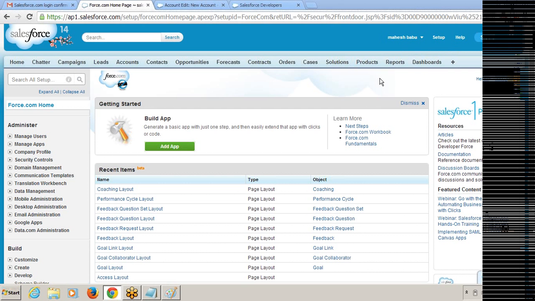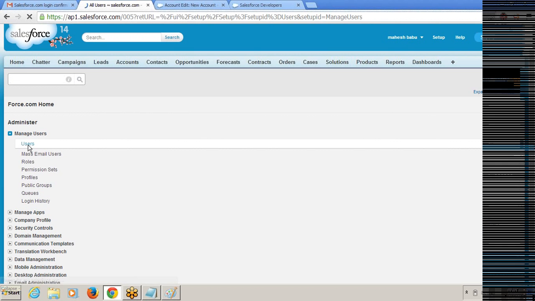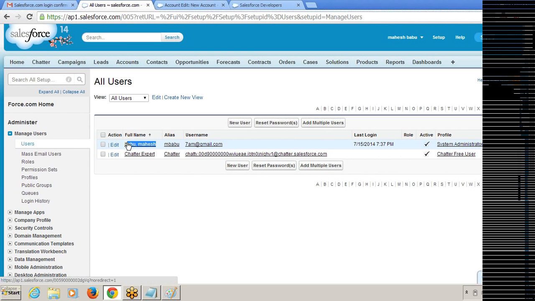Am I lying or not? So how do you know whether this user got system administrator or not? Just go to Manage Users, expand it, and go to Users. So whatever users he created so far, those users will be displayed. So it is Mahesh 7am1, right? Username, and its full name is Mahesh. This is the full name, and he got the system administrator profile.